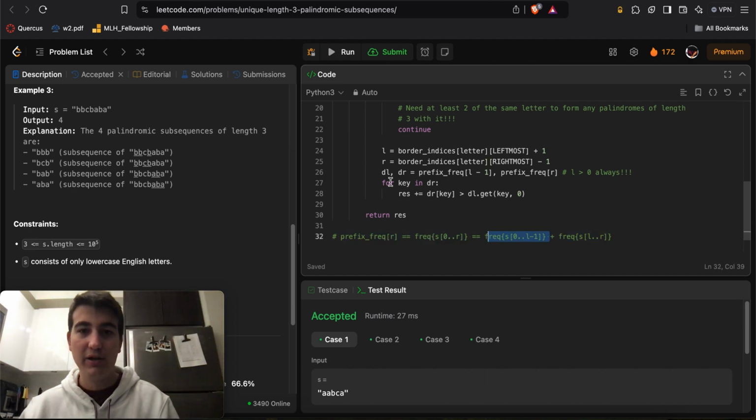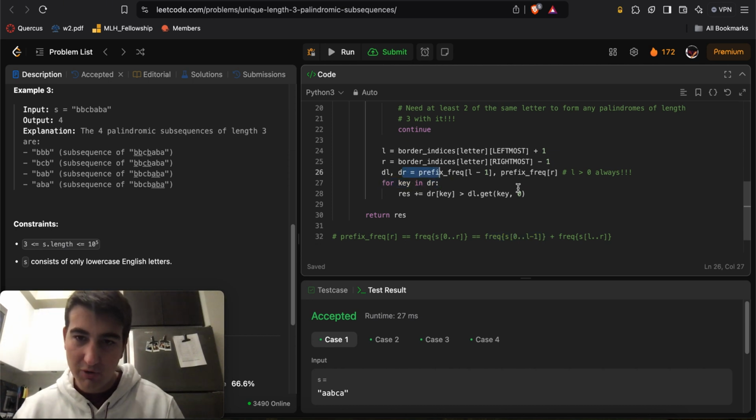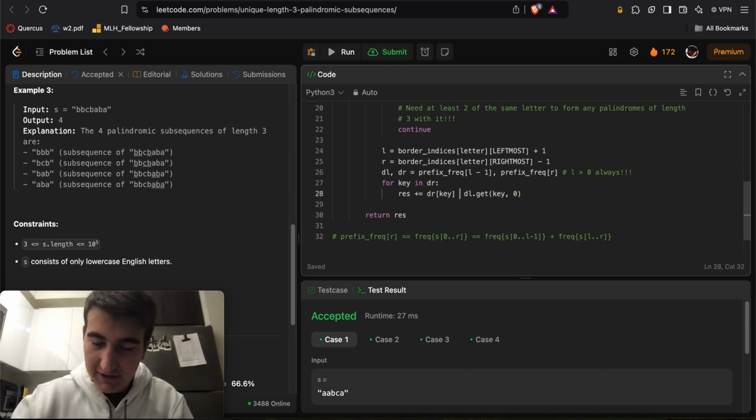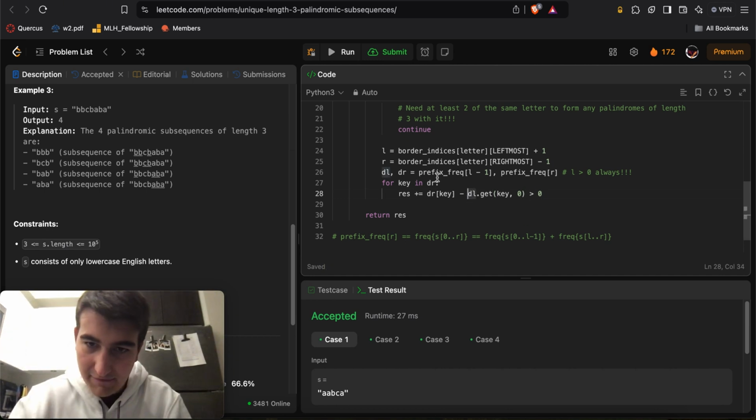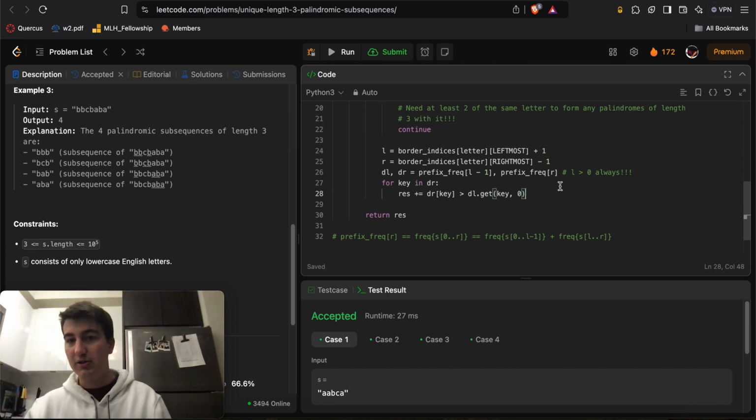And so here, for every single key in DR, we just want to know if dr of key minus the count from L minus 1 is greater than 0. Since we're subtracting this value, I just rearranged the formula: if I want this minus this greater than 0, I can add this value on both sides. On the left side it cancels out, and on the right side, 0 plus anything is just that value. That's why I do it this way.